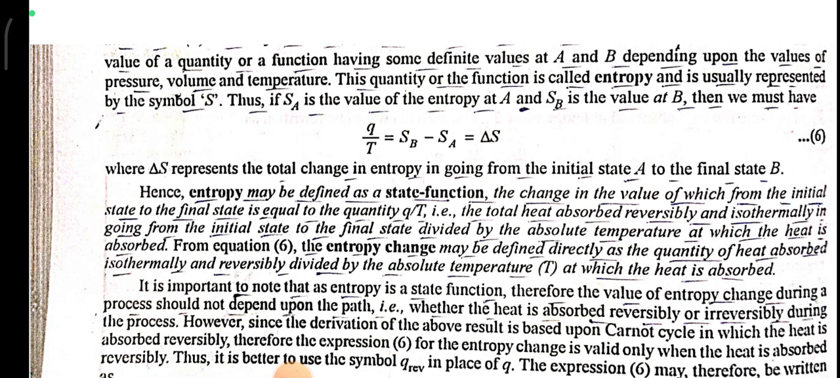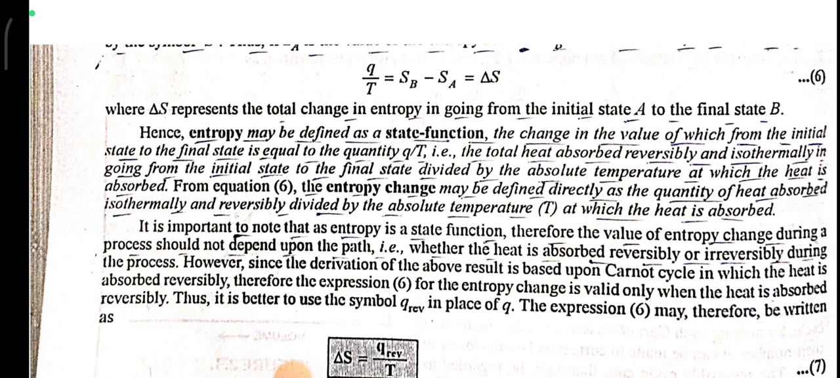Thus, SA is the value of entropy at A and SB is the value at B. Then we must have Q upon T is equal to SB minus SA is equal to delta S, where delta S represents the total change in the entropy in going from initial state A to final state B. Hence, entropy may be defined as a state function, the change in the value of which from initial state to final state is equal to the quantity Q upon T, that is, the total heat absorbed reversibly and isothermally in going from initial state to final state divided by the absolute temperature at which heat is absorbed.